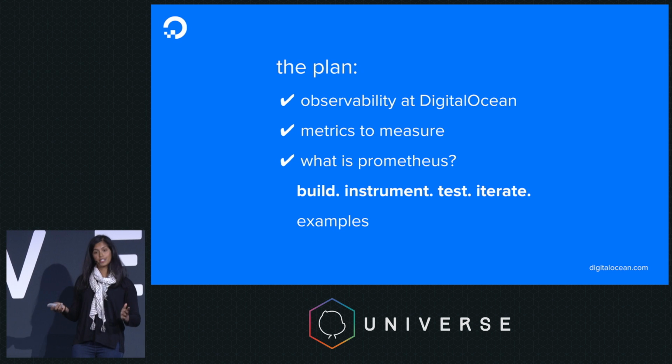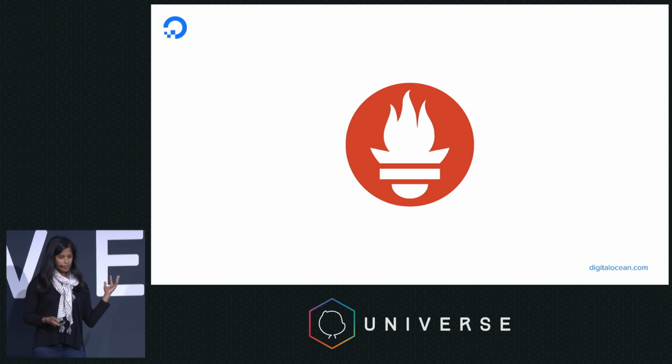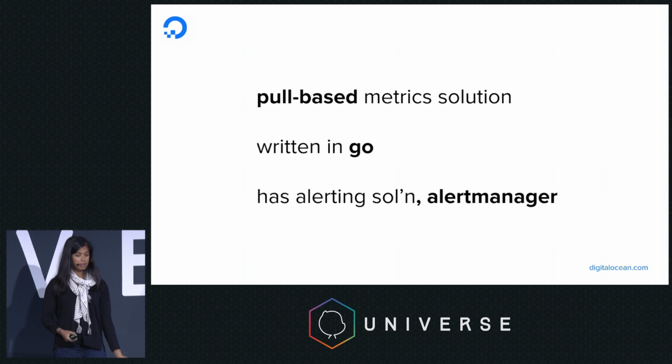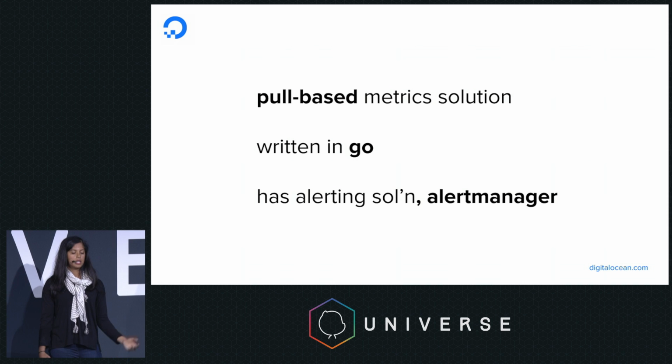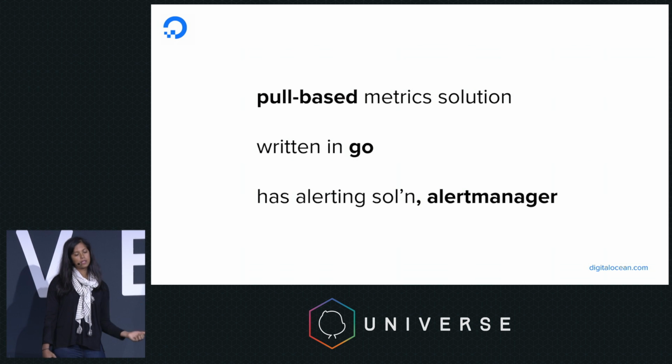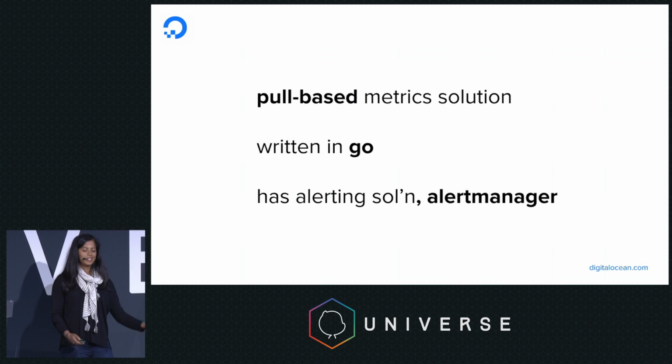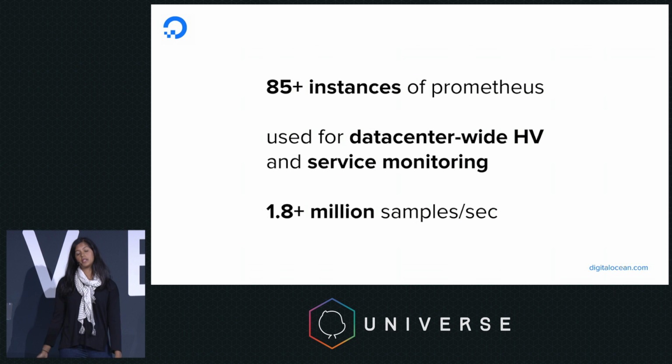So those are the metrics that we care about, but how do we measure them? And that's where Prometheus comes in. Here's the beautiful Prometheus logo. It is a pull-based metric solution. Pull-based meaning the Prometheus instance actually scrapes metrics from our targets of choice rather than the services pushing metrics to our monitoring solution. The push versus pull debate is something that has been around forever, but I'm not going to go into that right now. Prometheus is also written in Go, and it has an alerting solution, Alert Manager, which is often deployed alongside Prometheus.